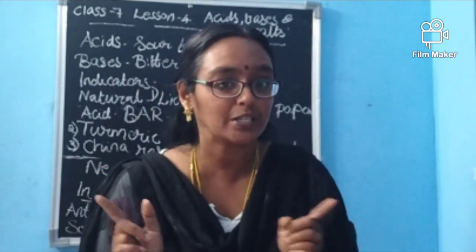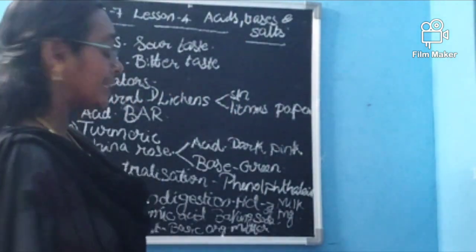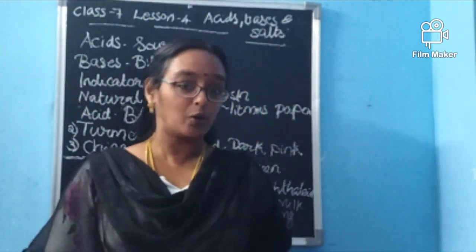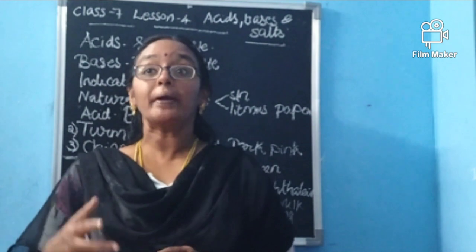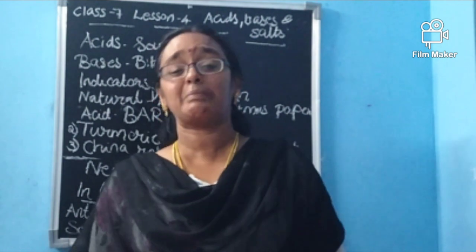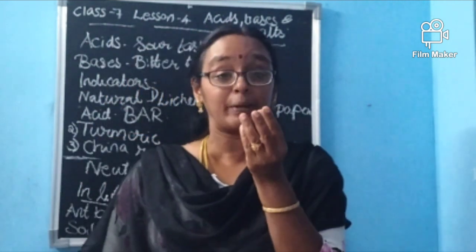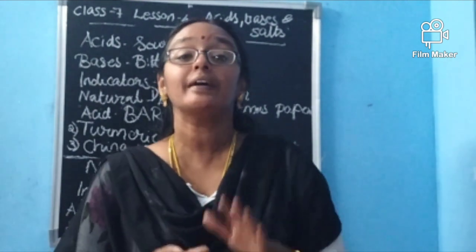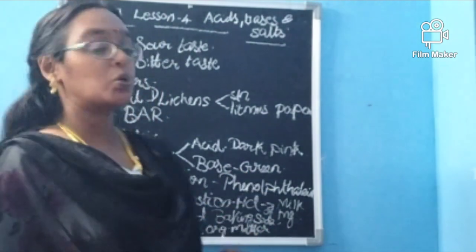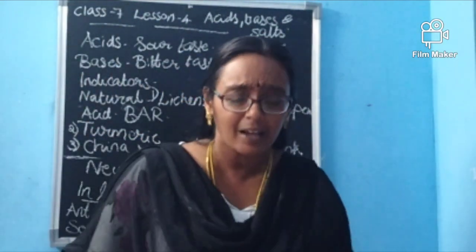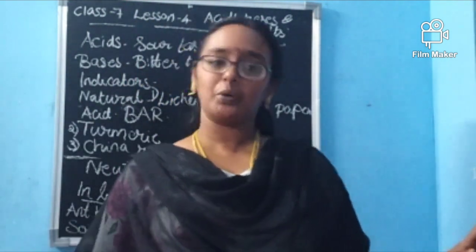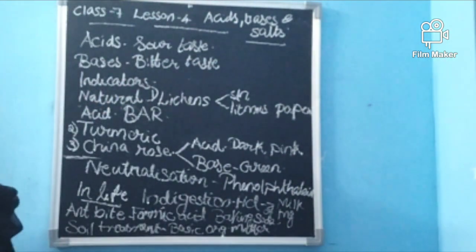So is there any use in our daily life? Yes. Second thing is, when you are going in a lawn, if an ant bites, I already told you, formic acid is there. It will be very tough. We will have itching problems, some difficulties, swelling of that part. So it has to be reduced. How can we reduce it? By using some base. For example, baking soda, if you have at home, if you apply it on the part for some time, the itching and irritation feeling will come to an end or stop. This also helps.